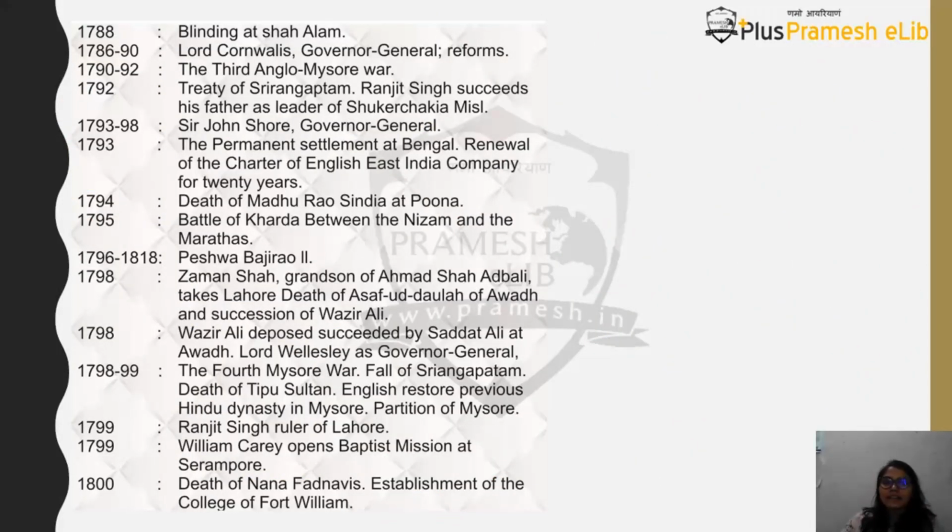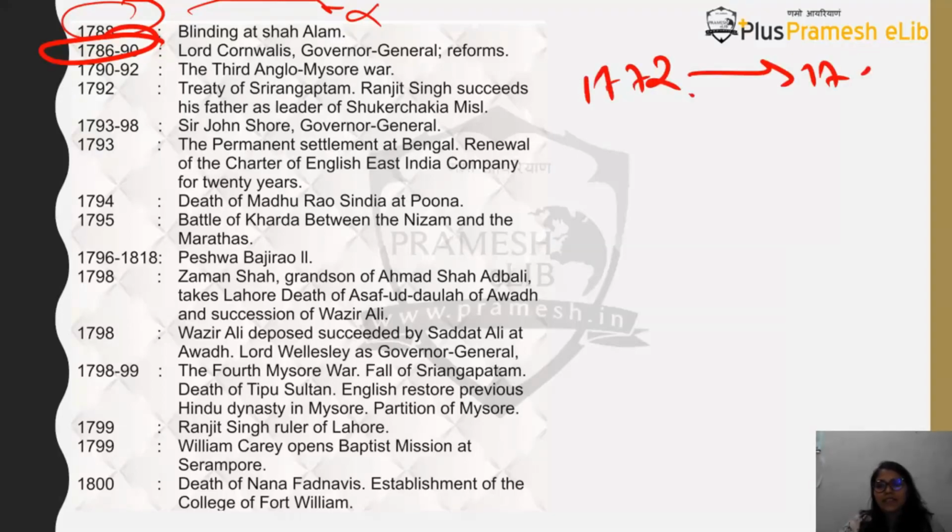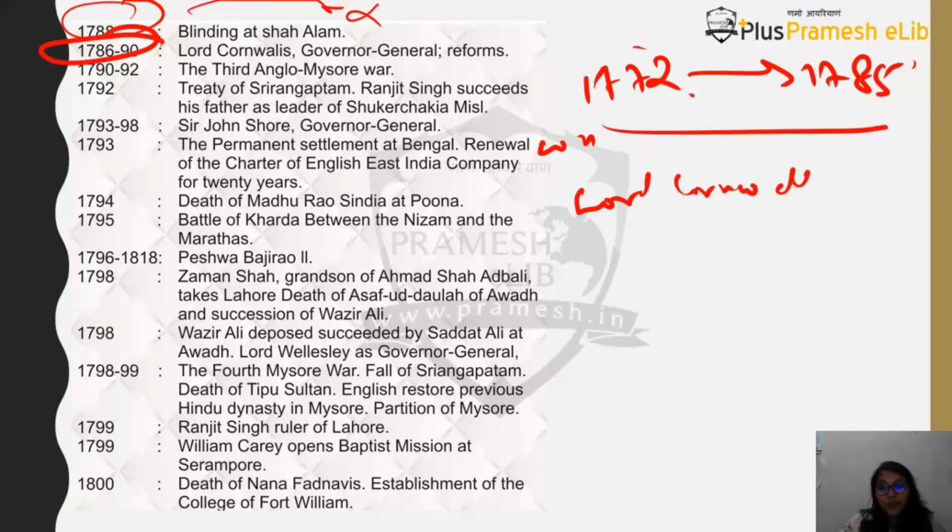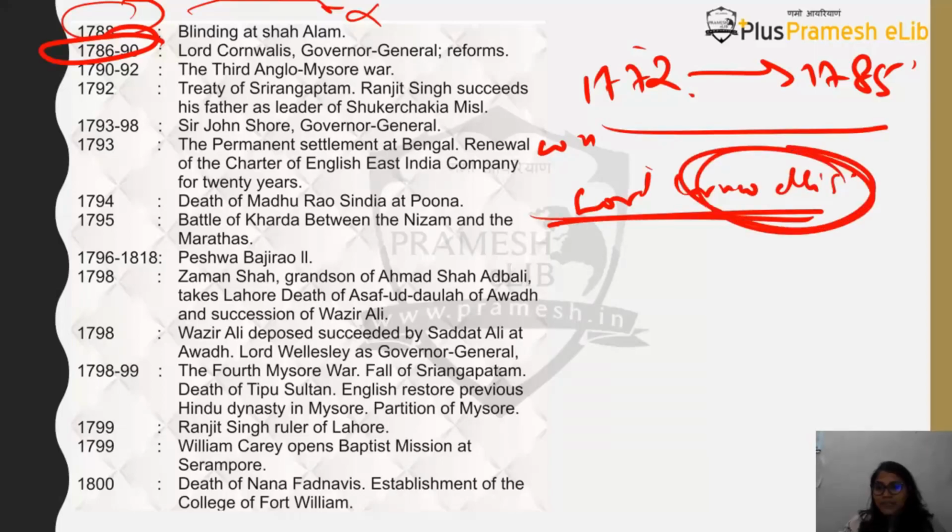After this, see, this is not important because it's too cruel. Then comes 1786 to 1790. See, I told you that Warren Hastings is there from 1772 to 1785. After Warren Hastings comes Lord Cornwallis. Now, before we move forward, this Cornwallis is the same Cornwallis who was defeated. His army was defeated. He was leading the British army which was defeated in the USA, in the American War of Independence.